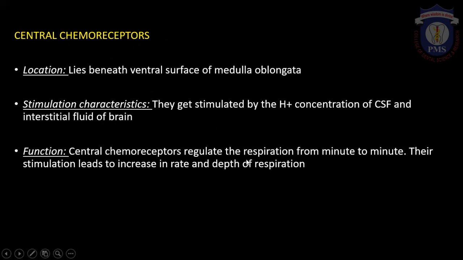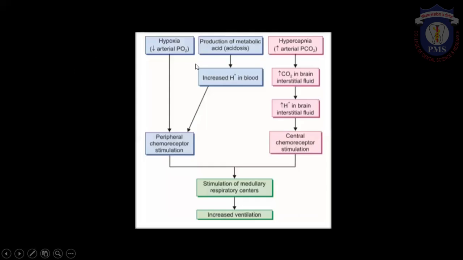So the function is they regulate respiration from minute to minute, and their stimulation also results in an increase in rate and depth of respiration. That is, hyperventilation will result. So in a nutshell, the stimulation of both chemoreceptors, whether central or peripheral, will result in hyperventilation. So here in this flowchart, you can see hypoxia, hypercapnia, and acidosis are the key stimuli for central and peripheral chemoreceptors, right?